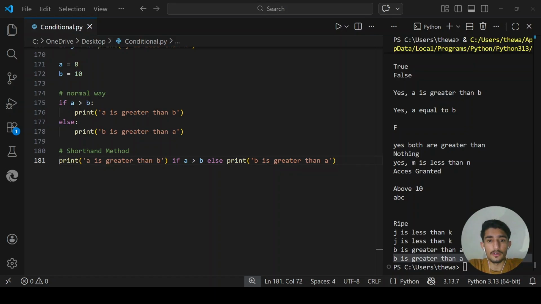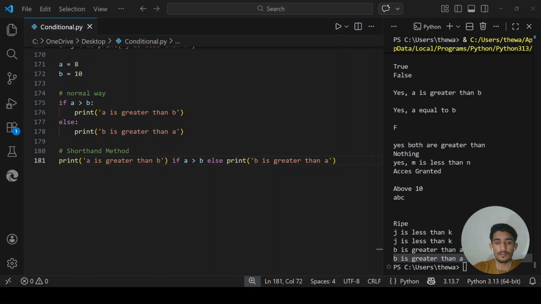Okay, now I will talk about parity. Parity means if it is even or odd. In mathematics, parity refers to whether a number is even or odd. This is one of the most common things you will check in programming. To check parity in Python, we use the modulus operator.